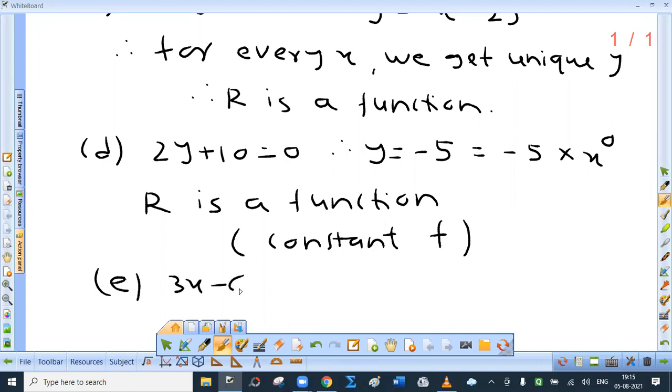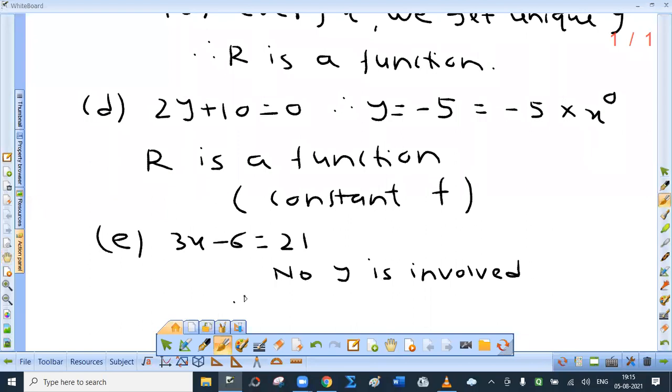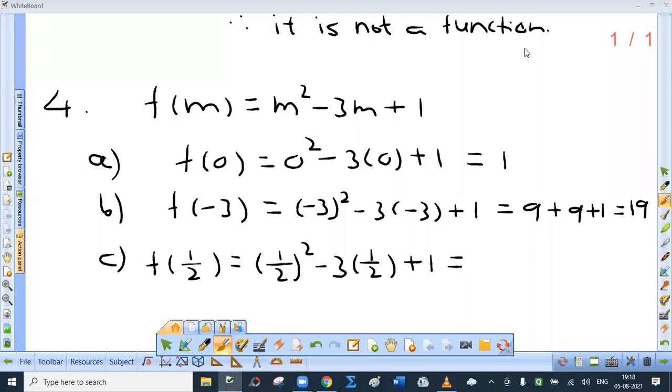3x minus 6 equal to 21. No y is involved. Therefore, it is not a function. It is not a function. Okay. This is not difficult. Now, sum number 4. See, this concept is very important.